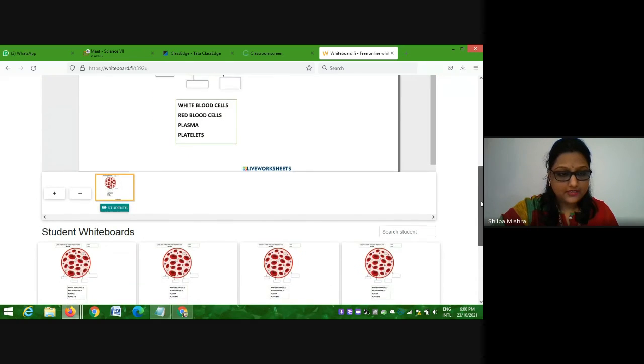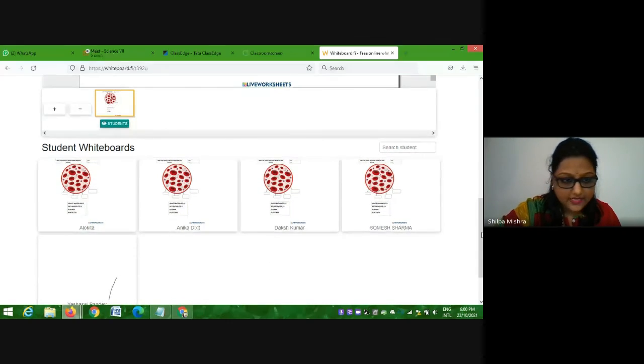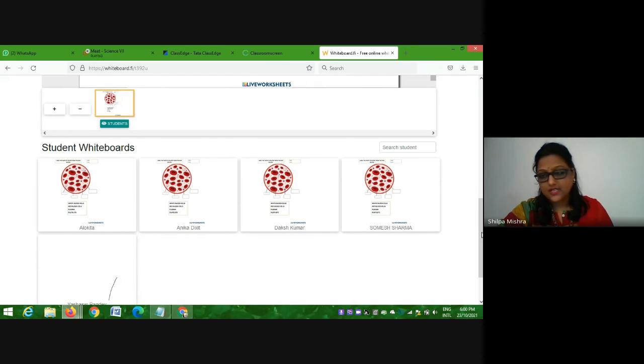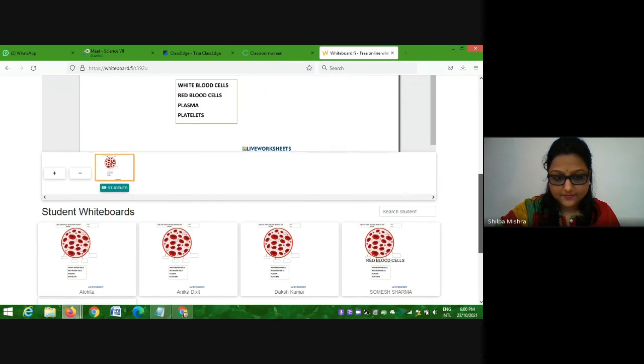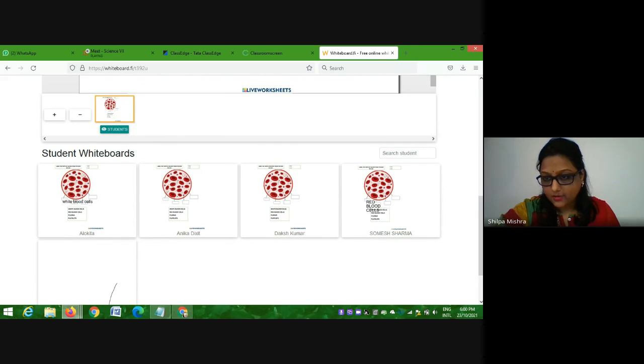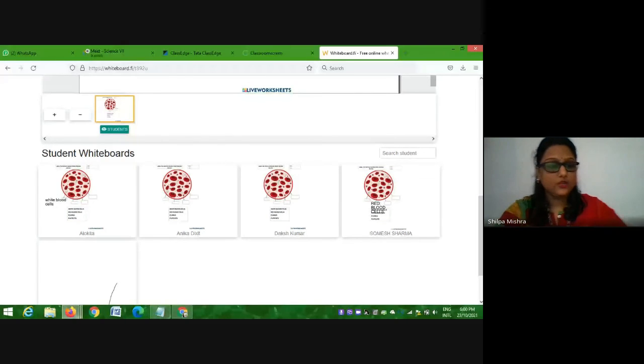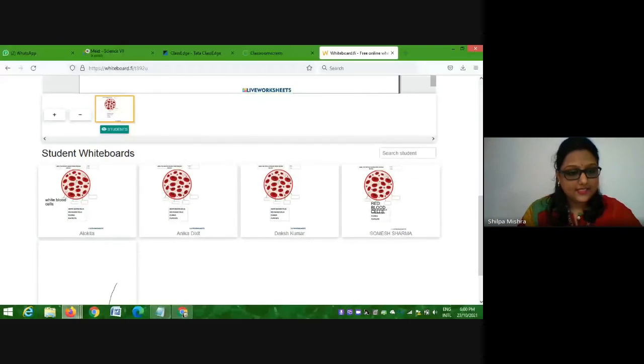It will show on my screen. Very good. Please start doing it. Alokita, start writing. Okay, Somesh, I see it. Okay, very good. Alokita has started. Very good. White blood cells, correct.